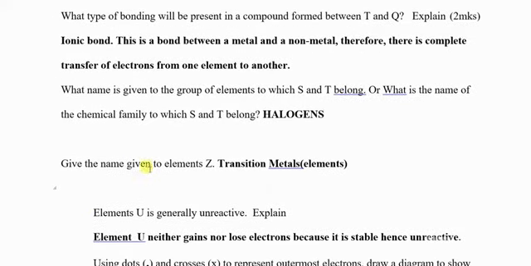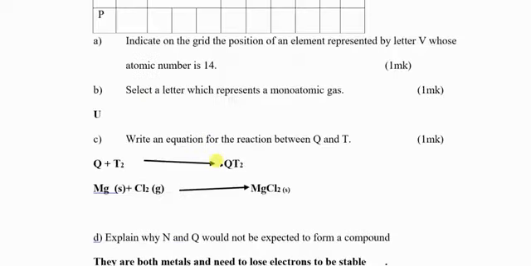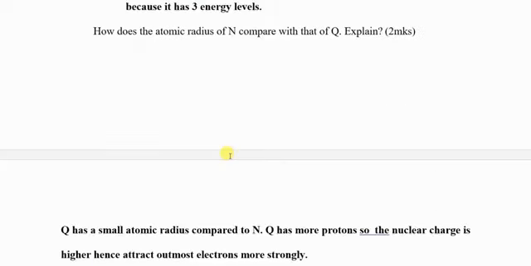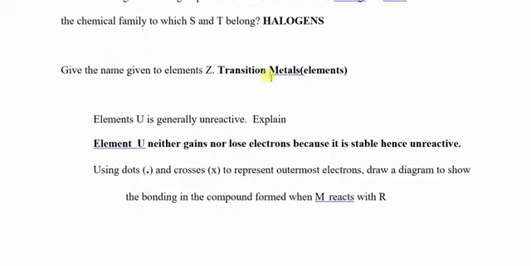Give the name to element Z. So element Z, these are elements which are not in the small periodic table. We call them transition metals or transition elements. Don't call them transitional. They are not transitional, but if you write transitional, be sure that you will get it wrong. This element Z, they are called transition elements. Elements or metals, so it's accepted.